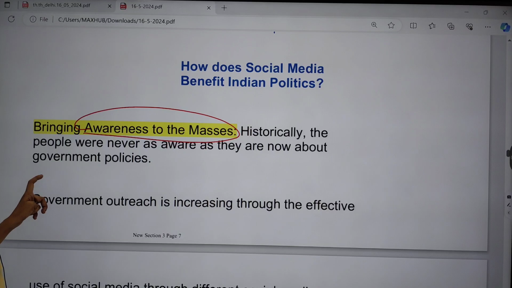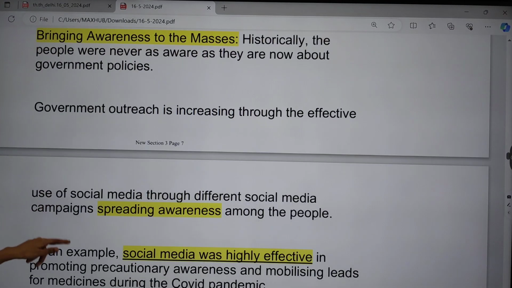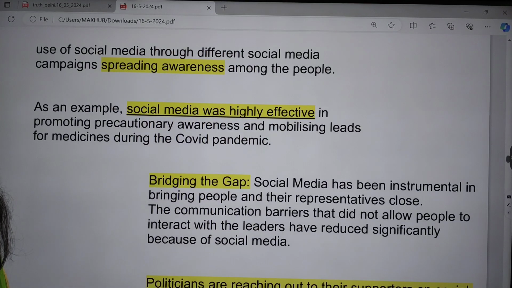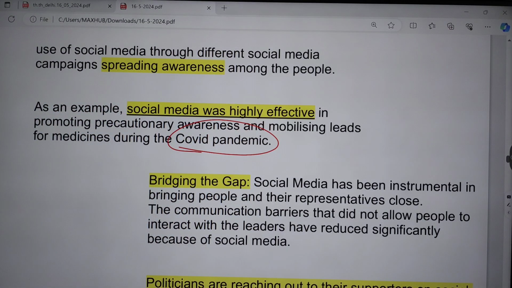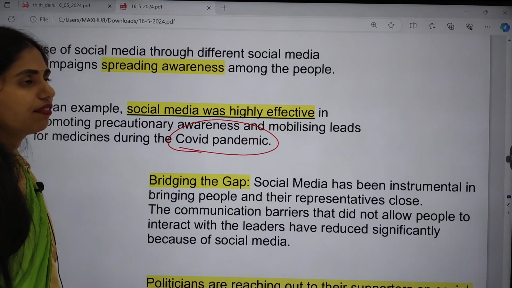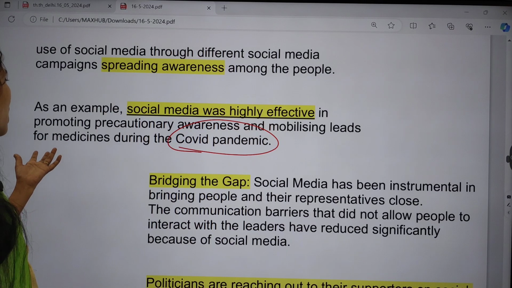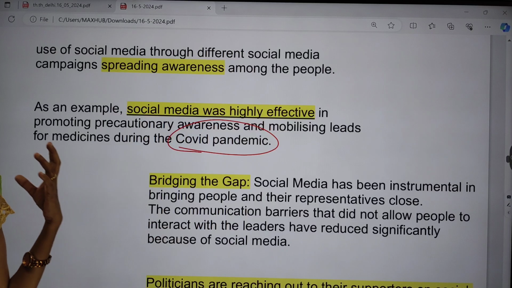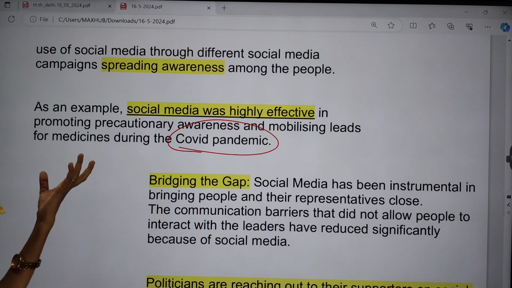People are getting aware about government policies, government reach, and what they are doing, and they are spreading awareness among the people. Okay, and even during this COVID-19 pandemic, the internet and social media played a very important role and were highly effective for promotion of cautionary awareness and mobilizing the people. That helped in mobilizing medicines, as well as awareness about what steps they have to take. Everything we used social media for, and it worked well.